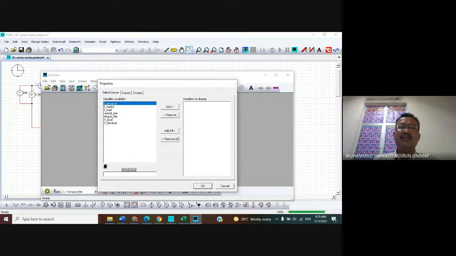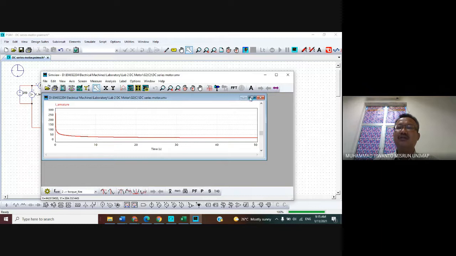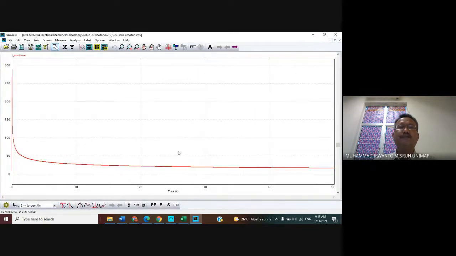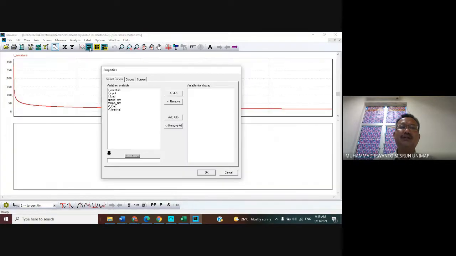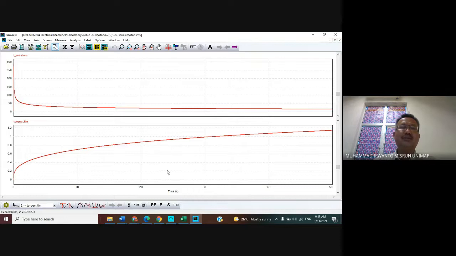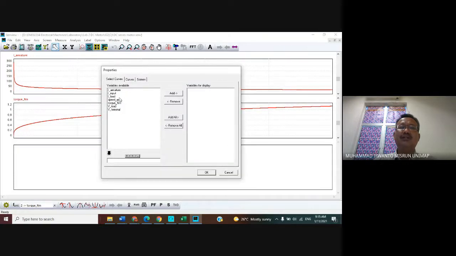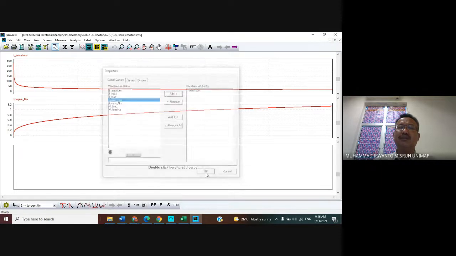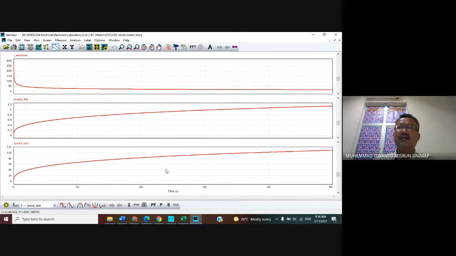Armature current: please choose I armature, click button A and click button OK. Okay, and then torque: click the menu bar add one screen, and then choose the torque Newton meter, click button A and click button OK. And then speed: click menu bar add one screen, and then choose speed, RPM, click button A and click button OK.